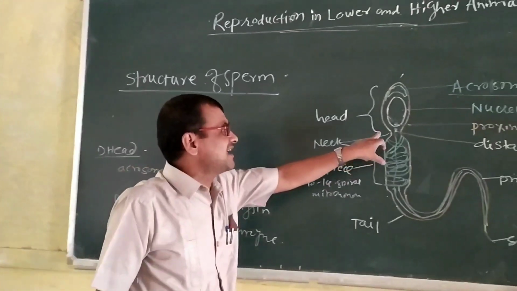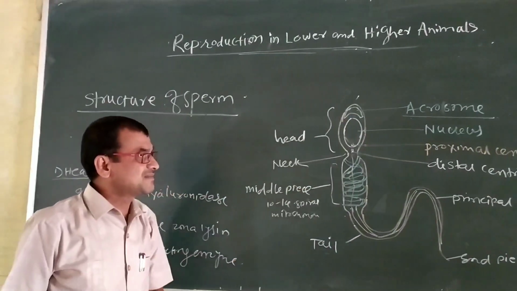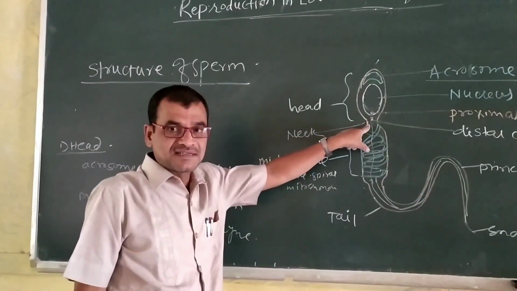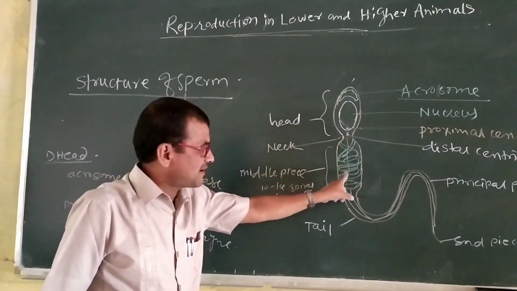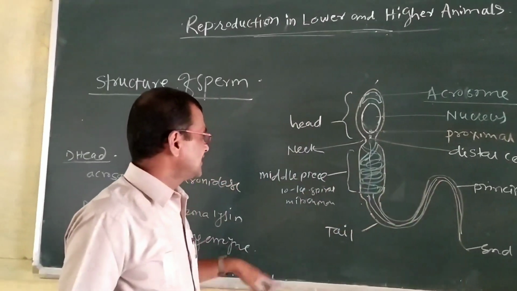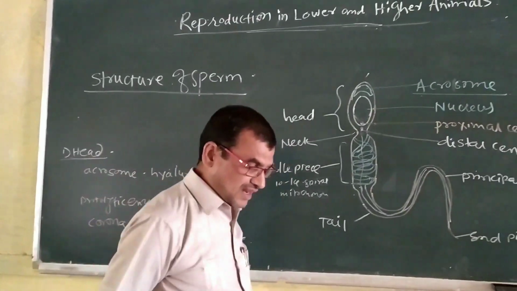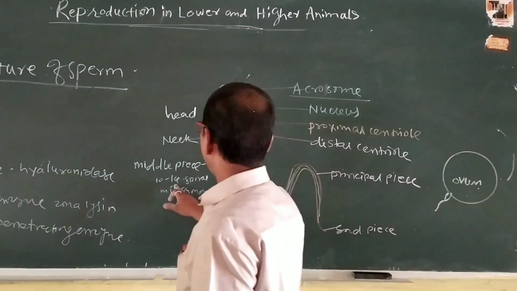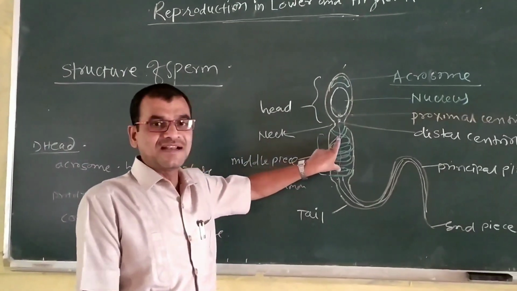Then the second part is the neck. It is a short part. It contains the proximal centriole and distal centriole. From this distal centriole there is the arrangement of one filament, and that filament passes throughout the sperm up to the end of the tail. Then the next part is the middle piece. This middle piece contains near about 10 to 14 spirally arranged mitochondria.